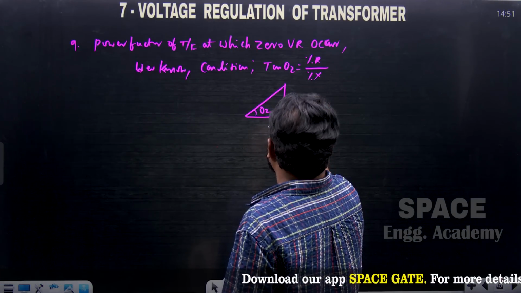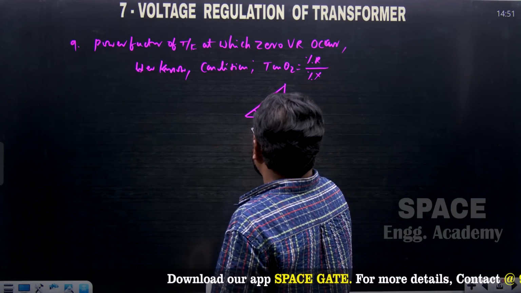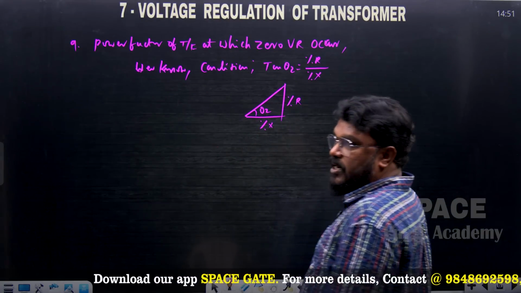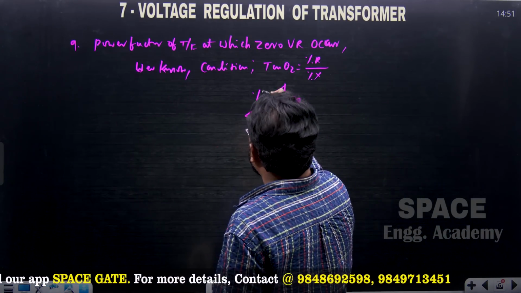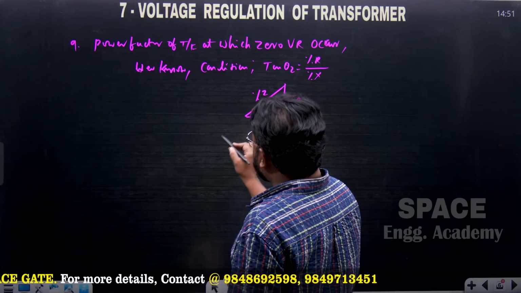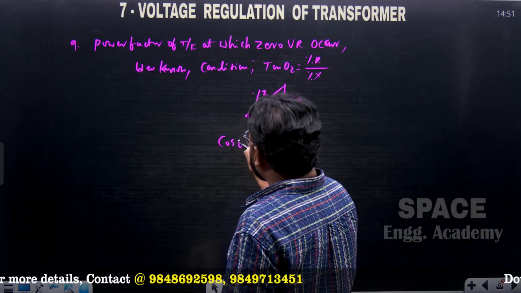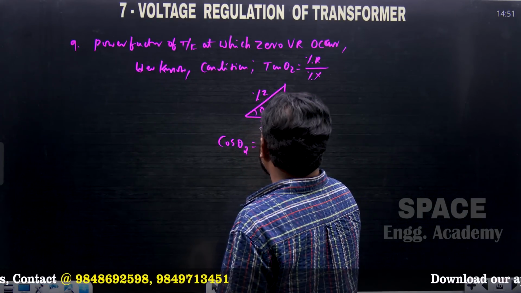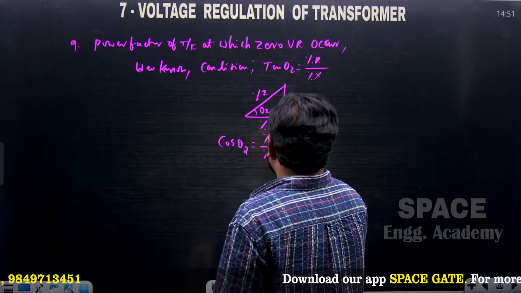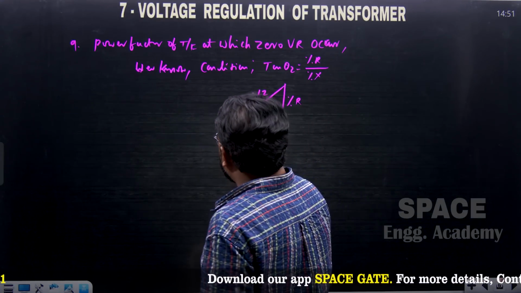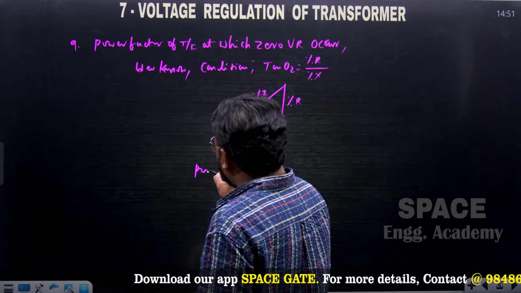Percentage R divided by percentage X, opposite side by adjacent side. The hypotenuse will become percentage Z. From this triangle, cos theta 2 is equal to percentage X by percentage Z. And this is the power factor. So it is nothing but the power factor here.